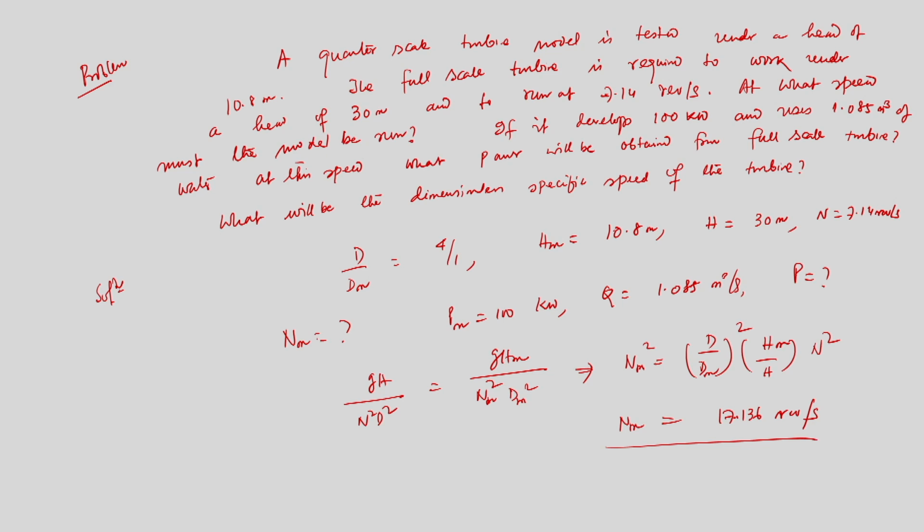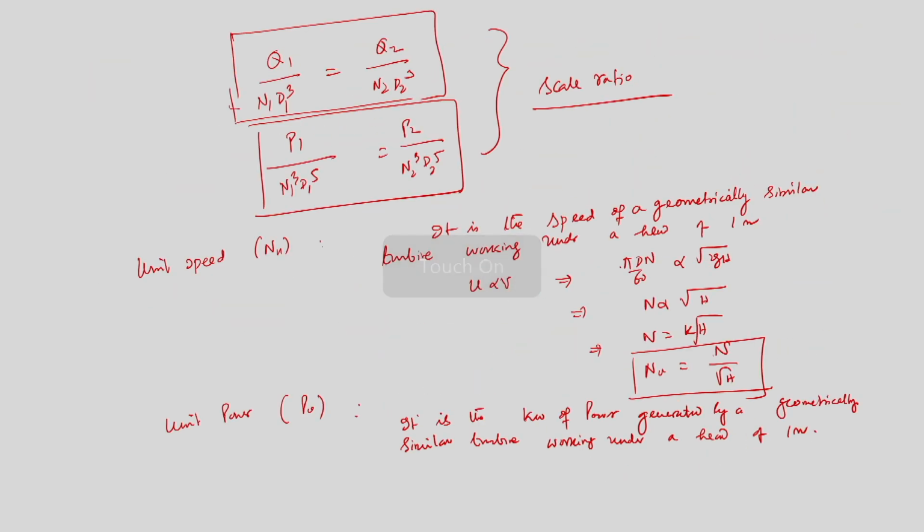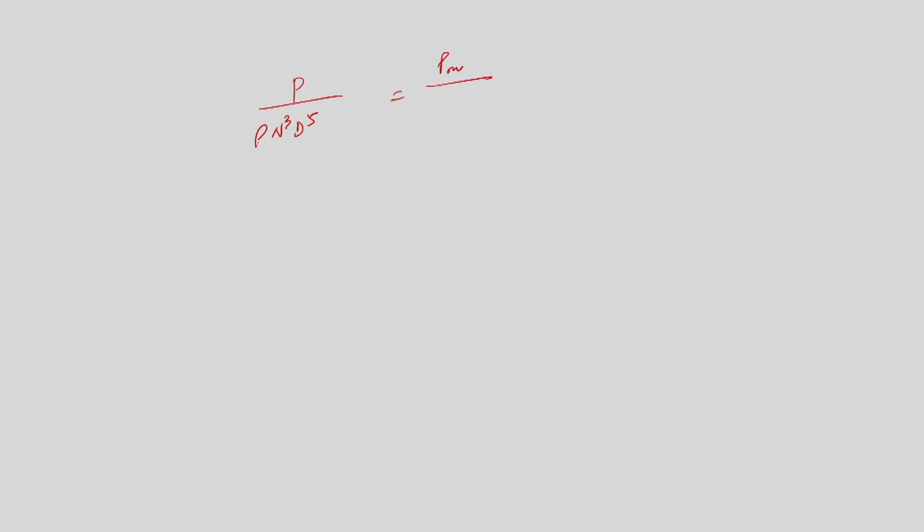So 17.136 revolutions per second. Similarly, for the next task, if I use P by rho N cube D to the power 5 equal to Pm by rho m Nm cube Dm to the power 5, going back to my previous slide, here it will be rho 1, rho 2.